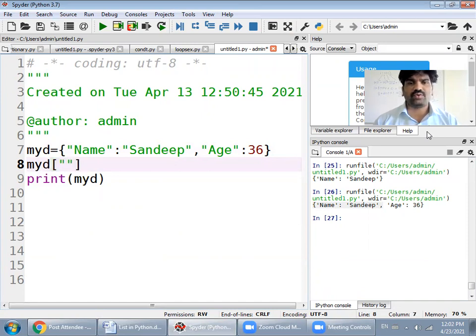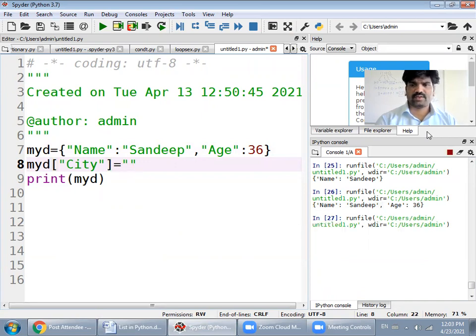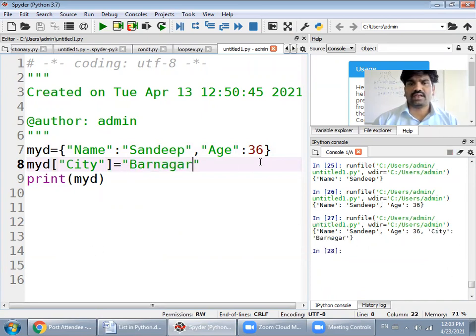For example I want to add something like city, and with the pair I use the equal symbol, then I use the city name. You can see at the last I added one more thing that is called city key pair with Barnagar. In this manner we can add a new item into the dictionary.